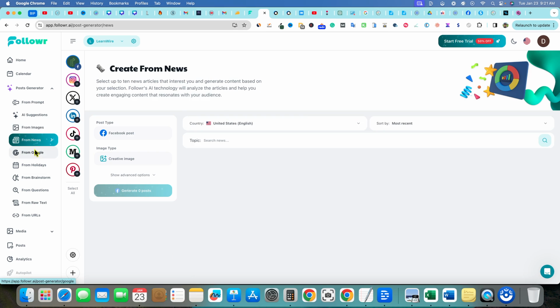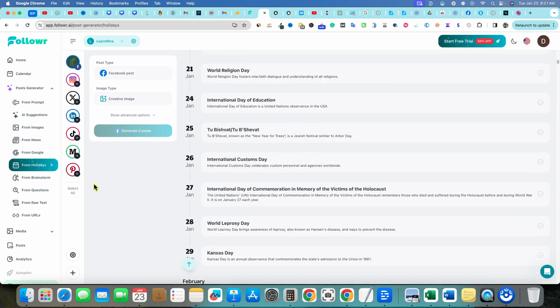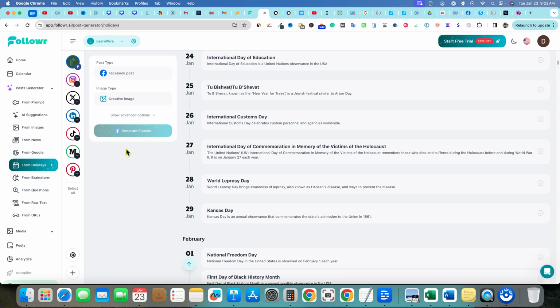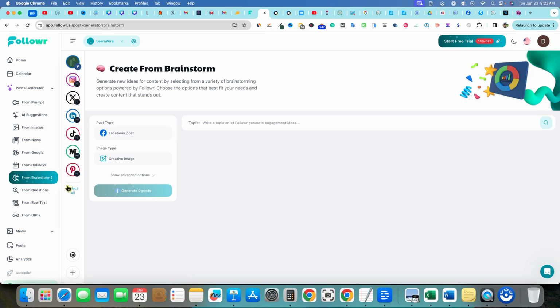So from news, you really just have to think of this as the post generator. This is how you're going to create content. And the whole point of the tool is to push content out to these social media networks based on your company or your brand. Super cool. From news, we can go and do this as well. We can go from Google, from holidays. I don't really know what from holidays would be. You're going to select a holiday and try to create some content based on that. From a brainstorm, from questions, from raw text, and from URLs.